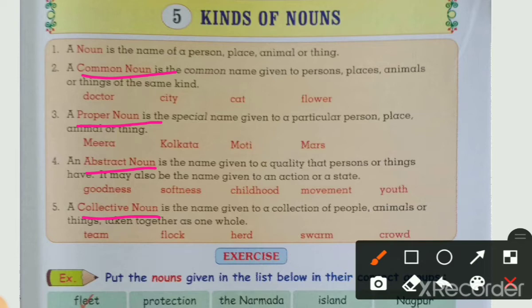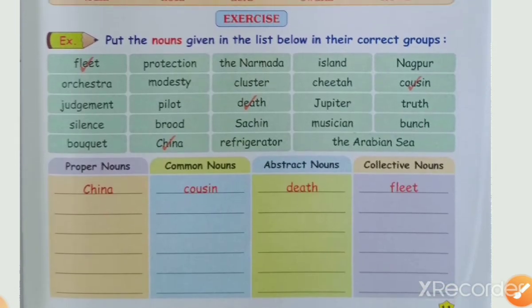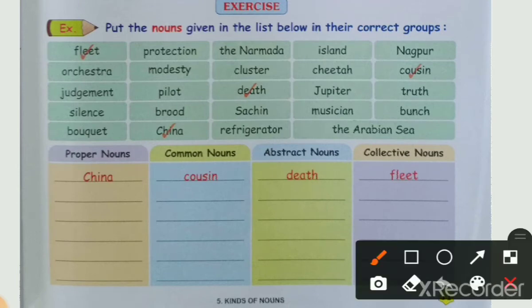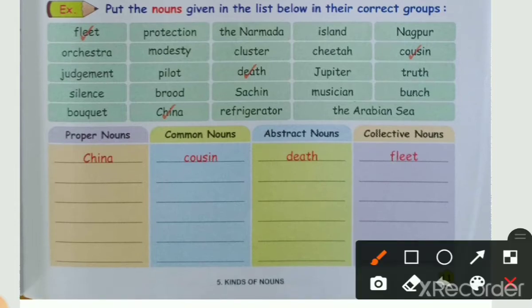Okay, so now we will solve the exercise of these kinds of nouns. Look at here, this is the exercise given in your textbook, page number 11. You can see in your book also the exercise is given here. First exercise question we will read. Put the nouns given in the list below in their correct groups.